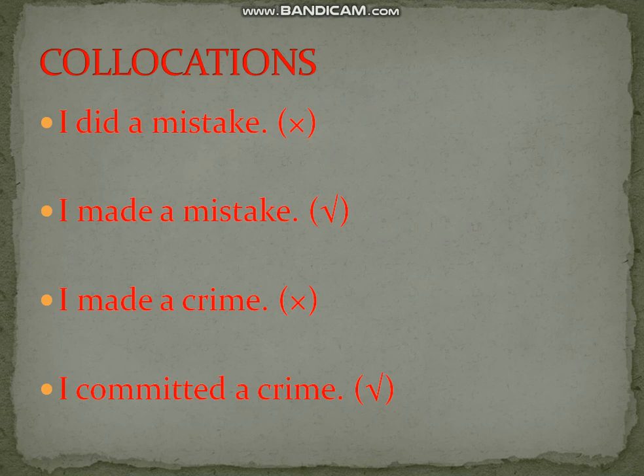The third sentence is I made a crime. And the fourth one is I committed a crime. Now, which one is the most appropriate sentence? Yes, the fourth one. We always say I committed a crime. We never say I made a crime. That is also because of collocations.